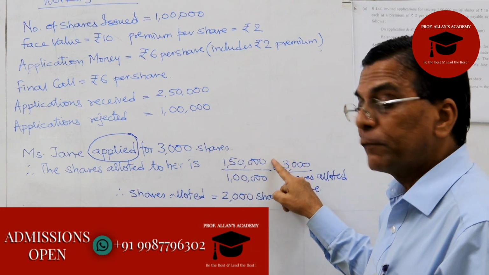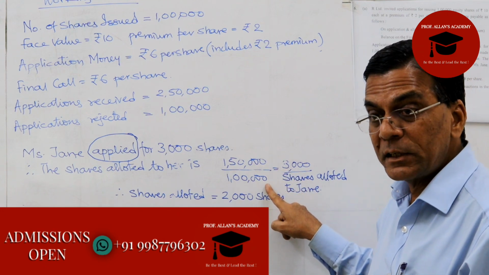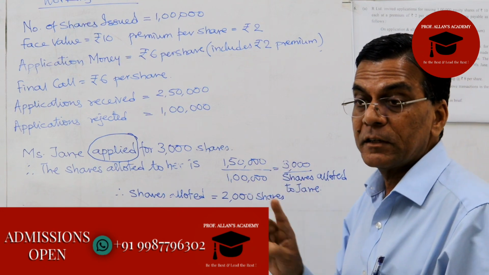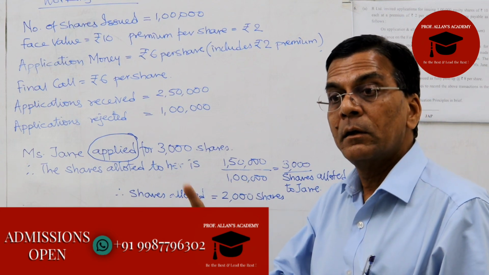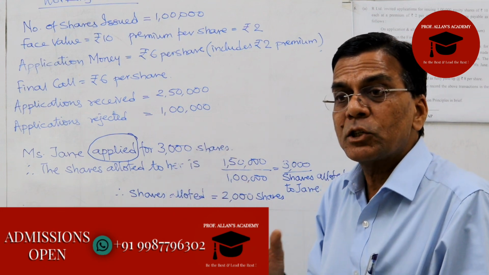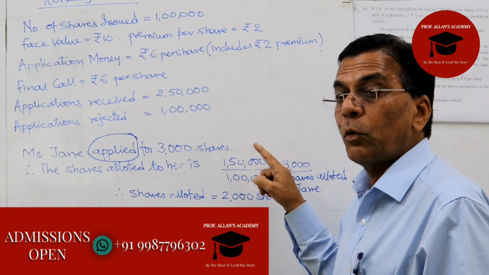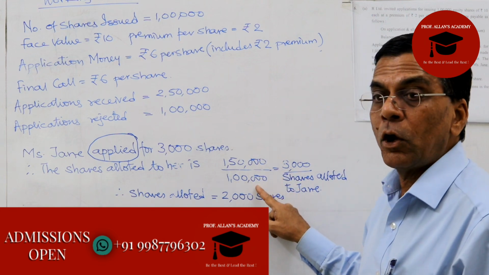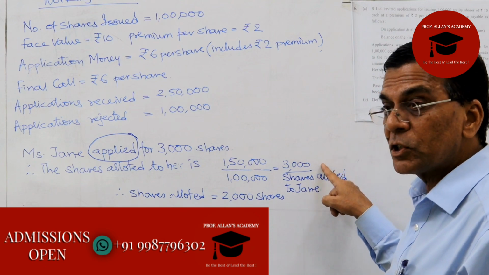If for 1,50,000 applications you are allotting 1 lakh shares, see, we received 2,50,000 applications, but 1 lakh were rejected and refund made. So how many application money were remaining with us? 1,50,000. So for 1,50,000 we are making an allotment of 1 lakh. Now Jane had applied for 3,000 shares.